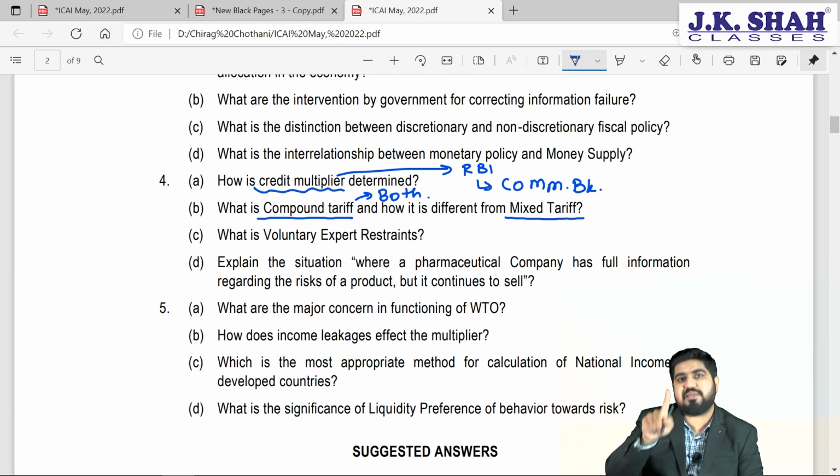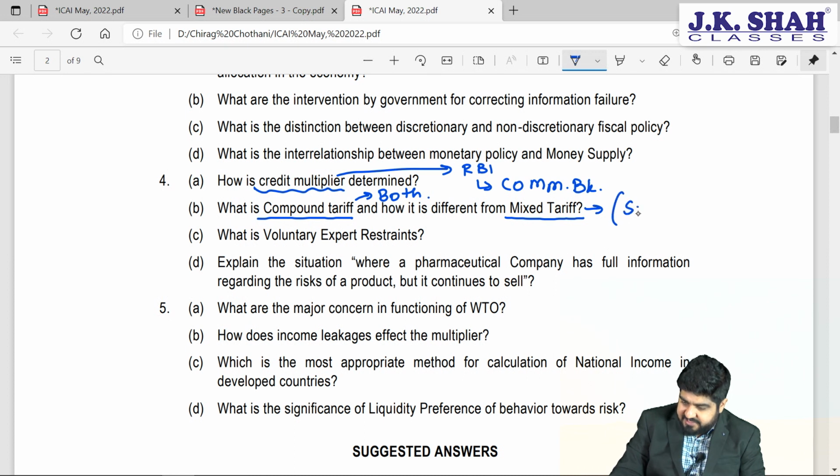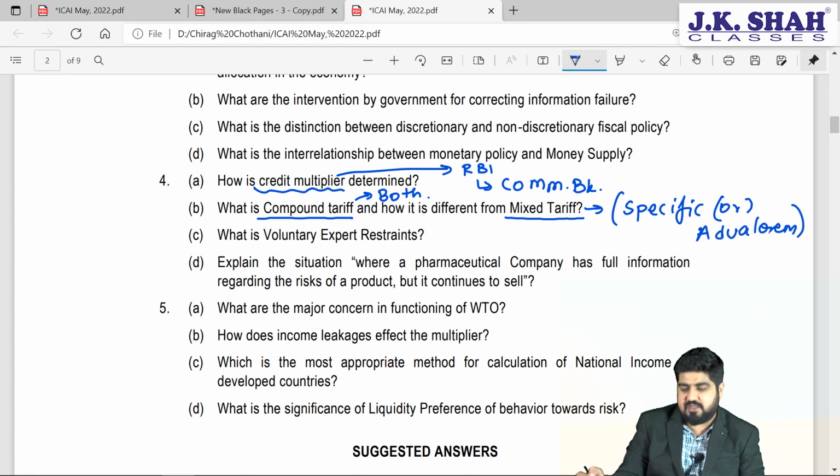So you have to explain that. In mixed tariff, you are imposed both, but you have to pay whichever is higher. So here it is this or that in mixed tariff, but in compound tariff it is this and that. So it is not this or that. So in mixed tariff, my dear friends, it will be specific or ad valorem, whichever is higher, sir. But here it will be specific and ad valorem, both.